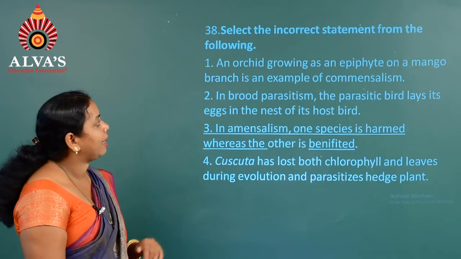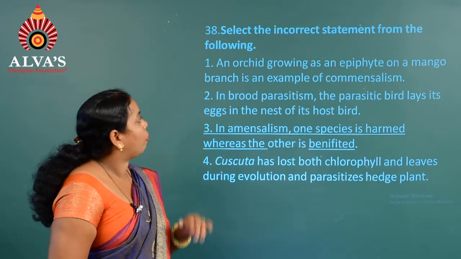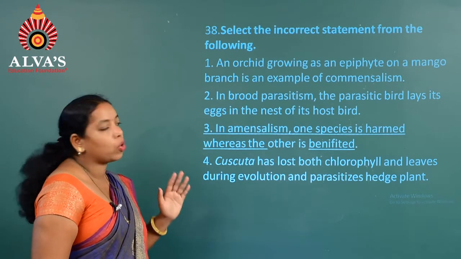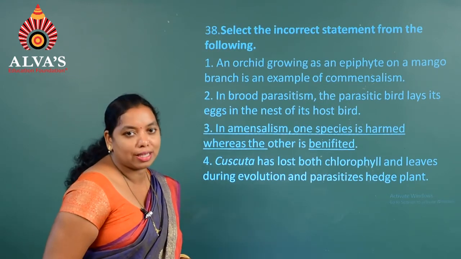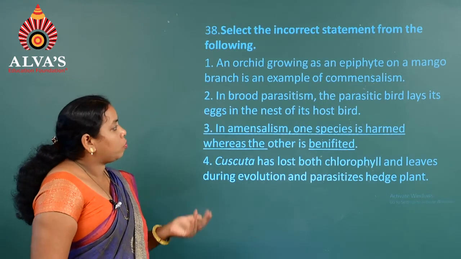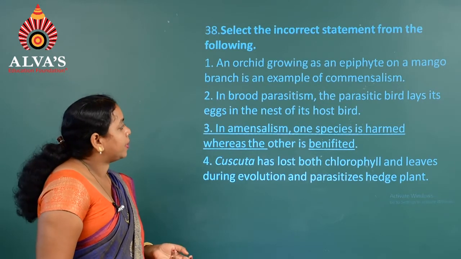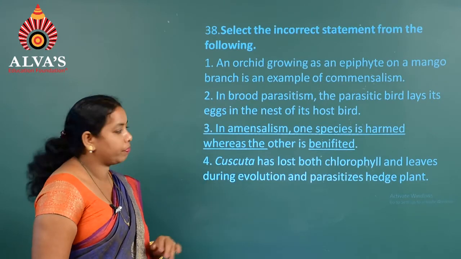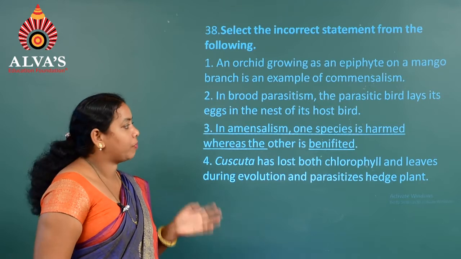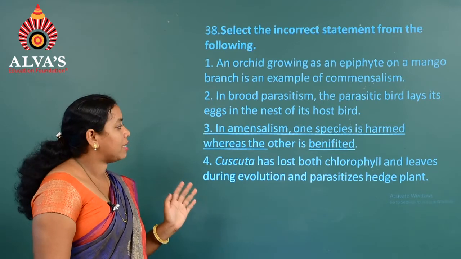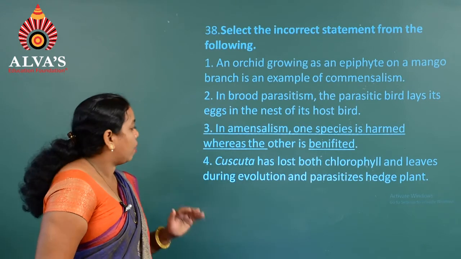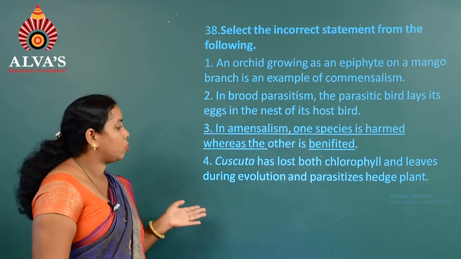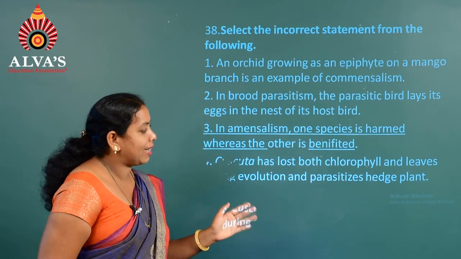I am going to question number 38. Select the incorrect statement from the following. The first one, an orchid growing as an epiphyte on a mango branch is an example of commensalism. The second one, in brood parasitism, the parasitic bird lays its eggs in the nest of its host bird. The next one, in amensalism, one species is harmed whereas the other is benefited. The fourth one, Cuscuta has lost both chlorophyll and leaves during evolution and is a parasitic plant.